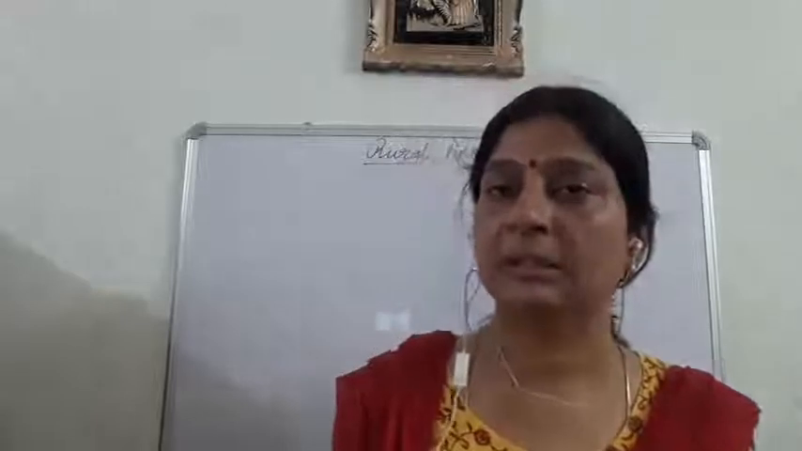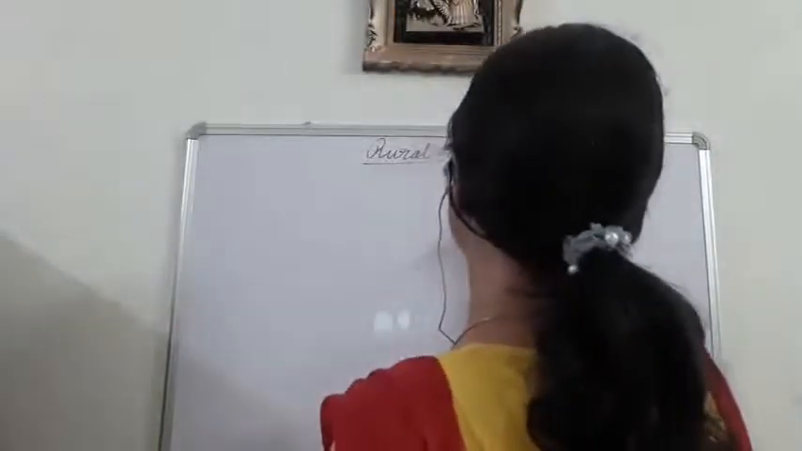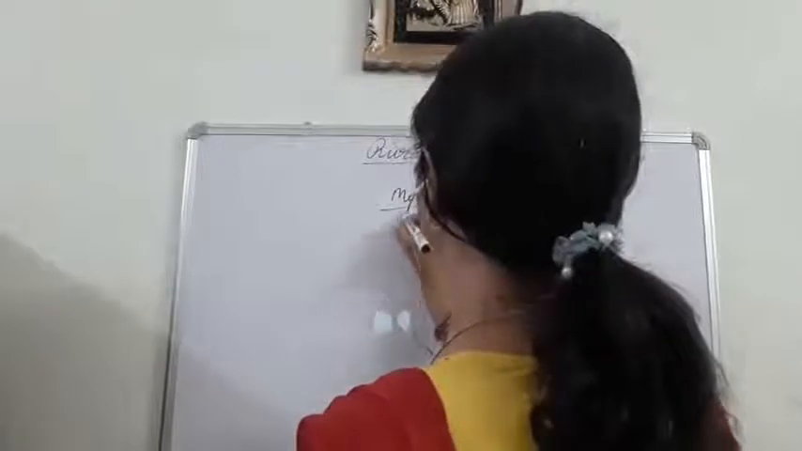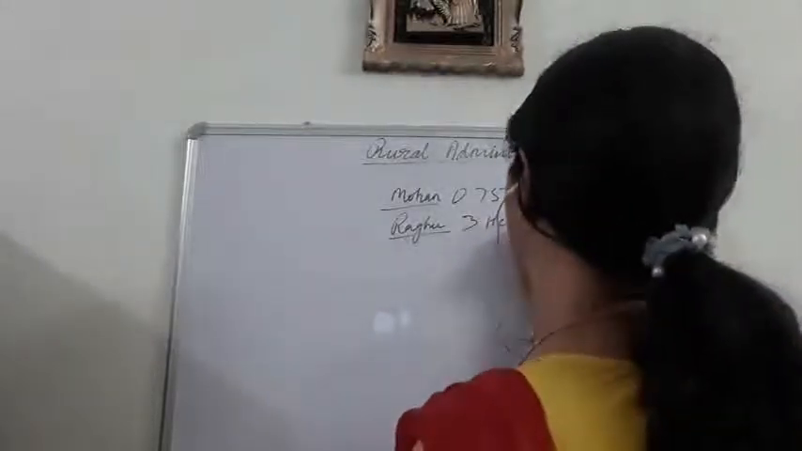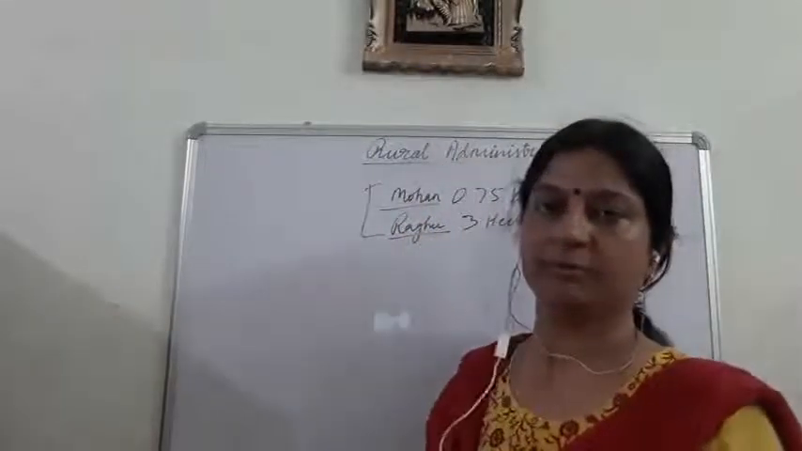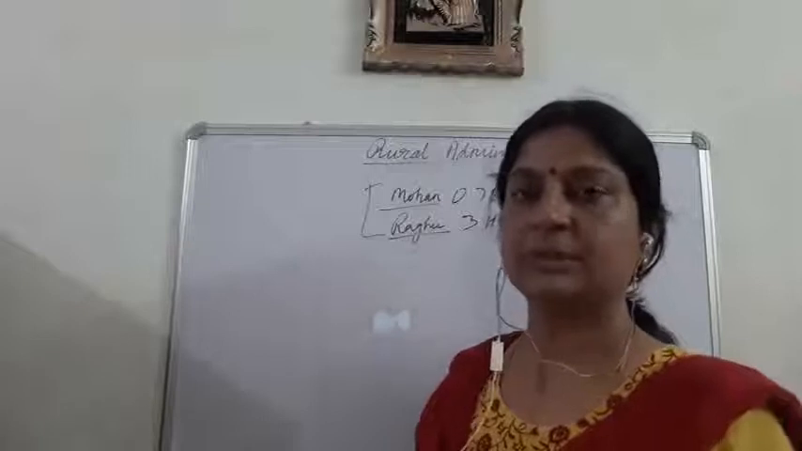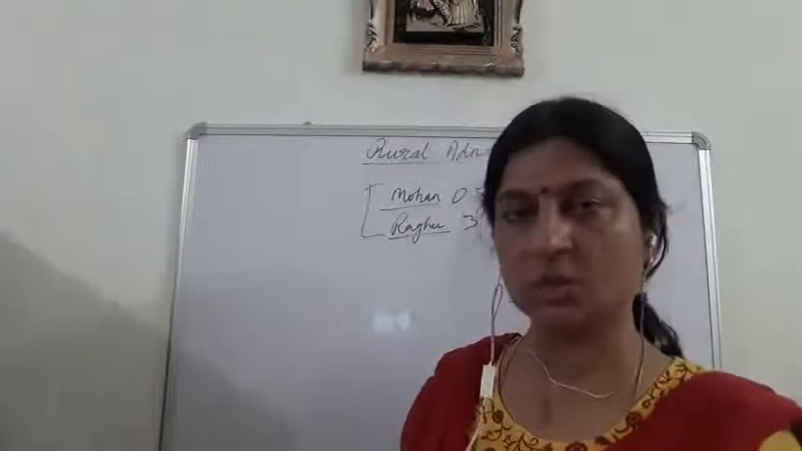Suppose we have seen the area of Mohan's land was 0.75 hectare, and the area of Raghu's land was 3 hectare. It was written in the land record of the Patwari. Now we see that there is a land dispute between these two people.